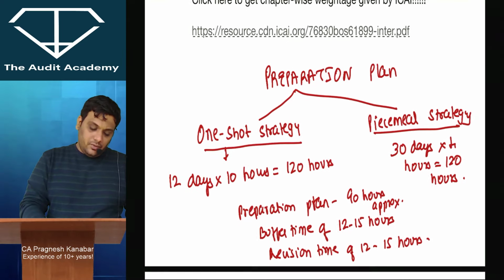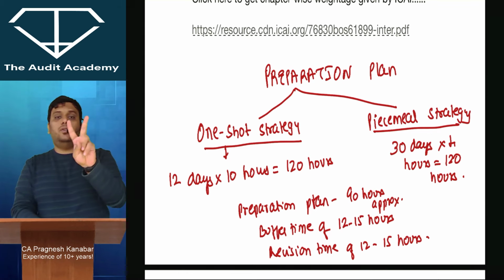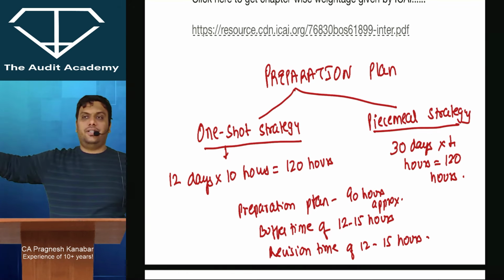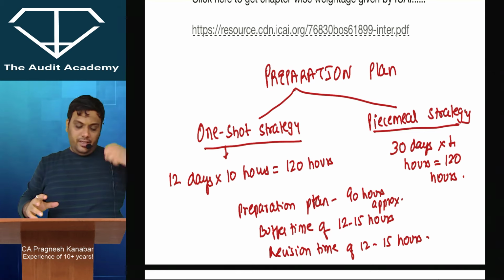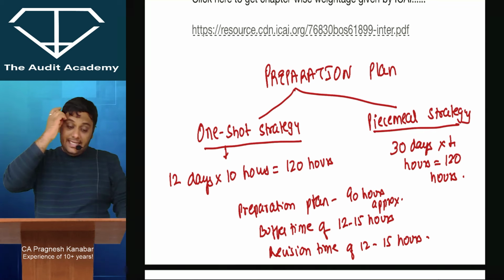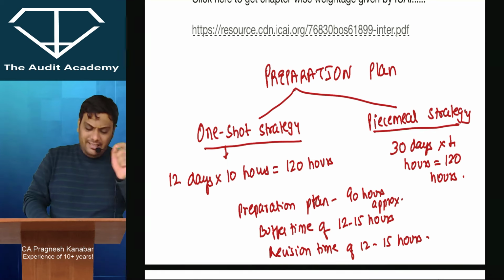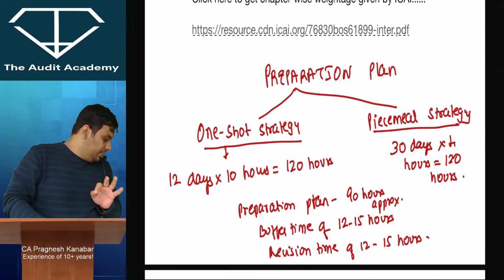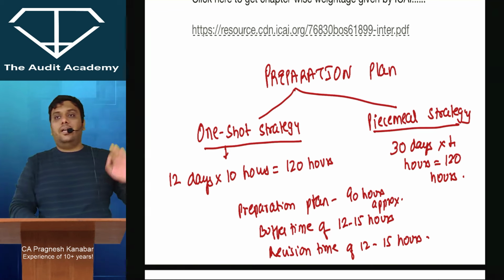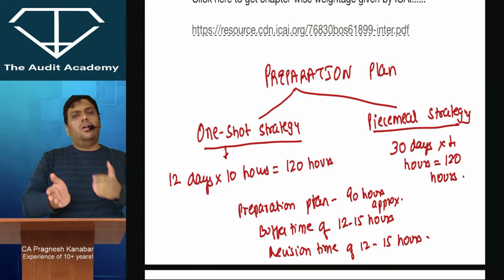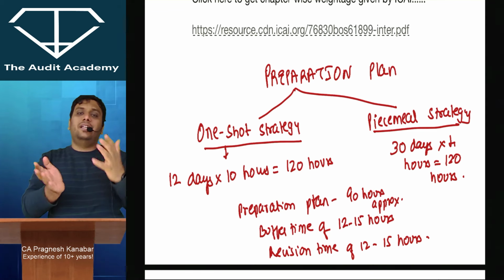Now, preparation plan. There are 2 types of preparation plan. One is a one-shot strategy. So what is a one-shot strategy? 12 days, 10 hours, 120 hours, finish it off. Second is a piecemeal strategy. Little by little, you want to do 3, 4 hours, then it goes till 30 days. Now I'm recording this video on 13th July 2024. So let us say 15th July is the date that I'm counting that you are starting your preparation. Or maybe it is possible you are seeing this video by 20th July or so.